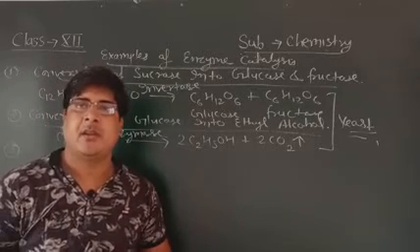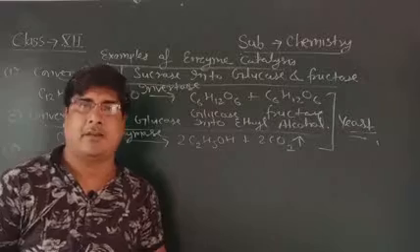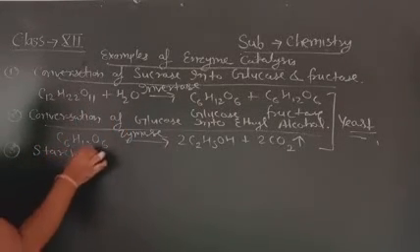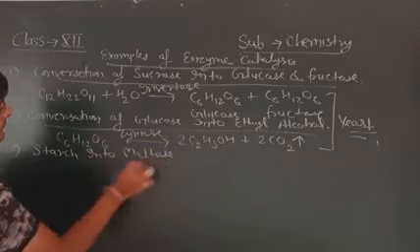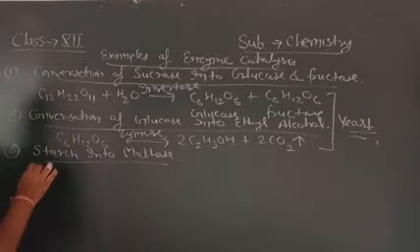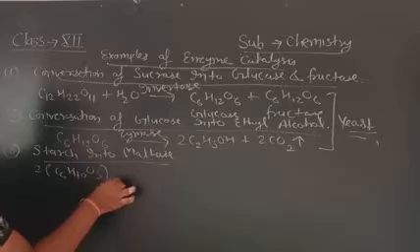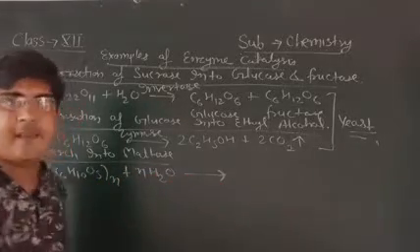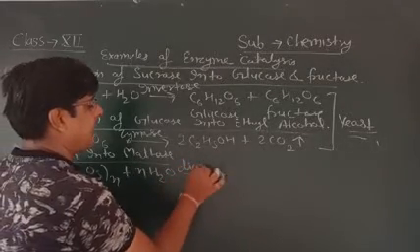Third example, conversion of starch into maltose. Starch into maltose. Okay, starch (C6H10O5)n is hydrolysed in the presence of the enzyme diastase.